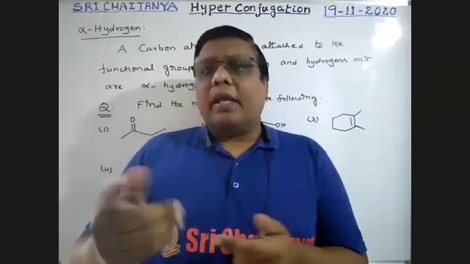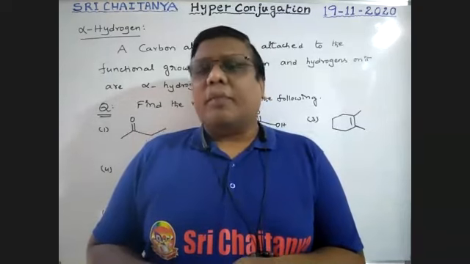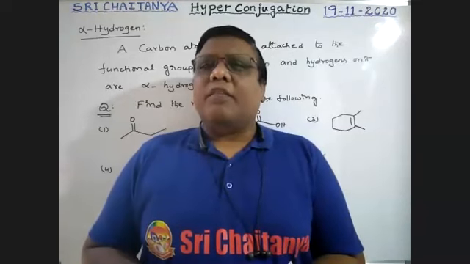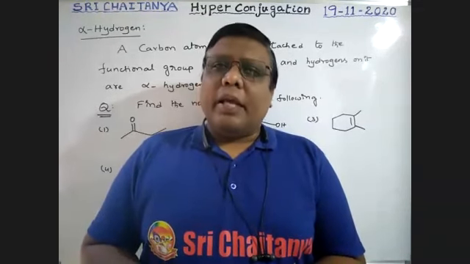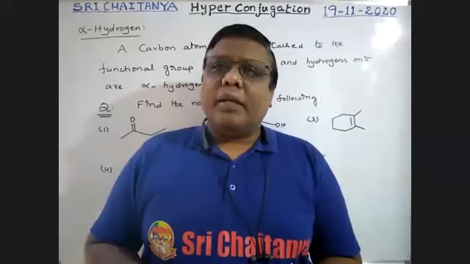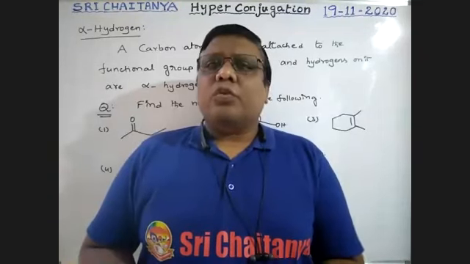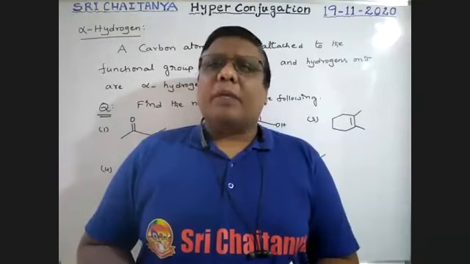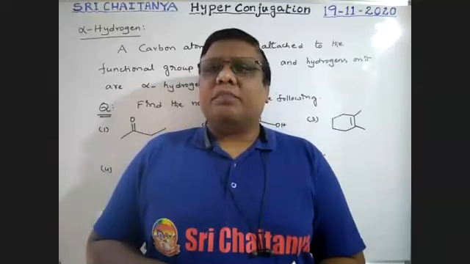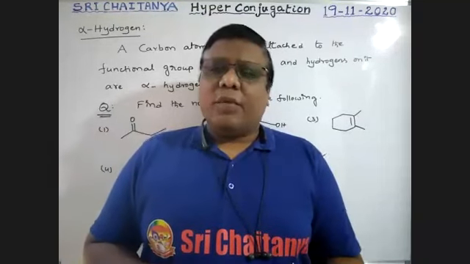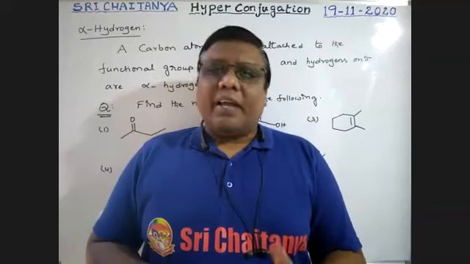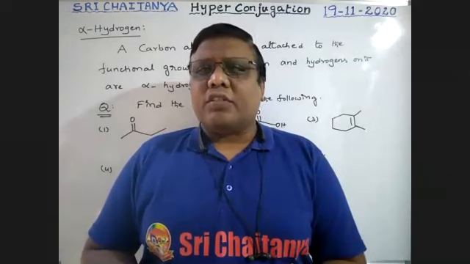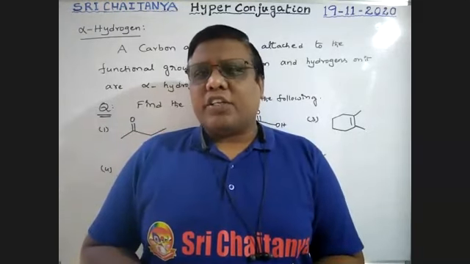Now, the electromeric effect and inductomeric effect are also completed. There is one more effect remaining, which is also a permanent effect, and that is hyperconjugation. So today's topic is hyperconjugation. It is also a permanent effect, boys. It is very, very important. It influences stabilities and reactivities, and bond lengths are also influenced by hyperconjugation. So let us discuss hyperconjugation.